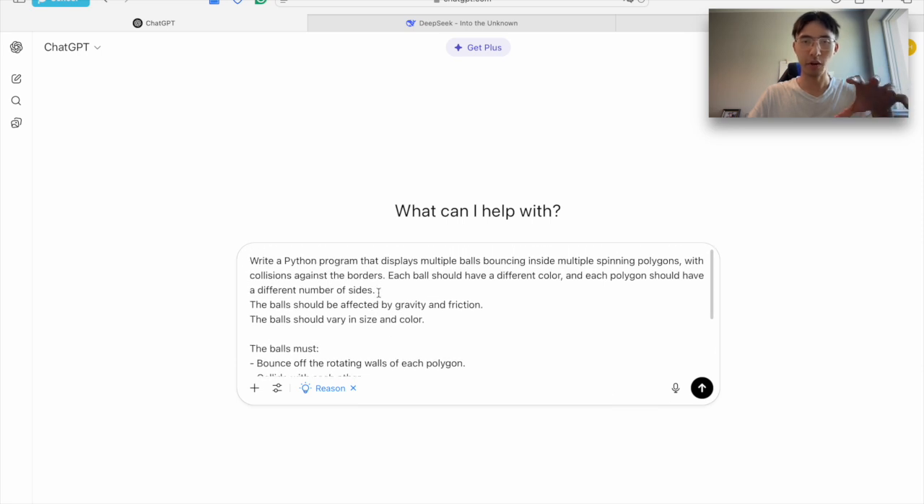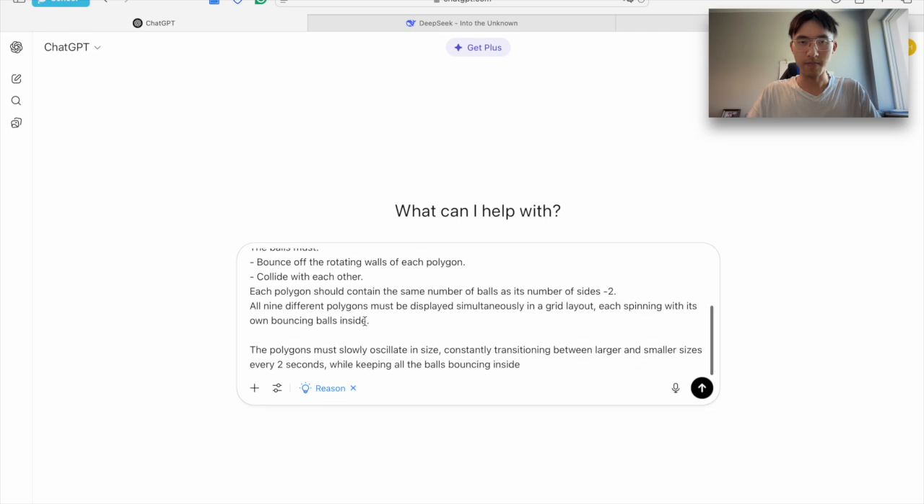So the prompt here is very simple. We're asking the AI to write a Python program that displays multiple balls bouncing inside multiple spinning polygons with collision against the borders, and so on. Actually, I copied this prompt from Anthropic. A few months ago, Anthropic had a video where one of the engineers used this prompt to test its own AI model. And I think that prompt really captured the essence of what AI could do. So that's why I borrowed the prompt to test the AI here.